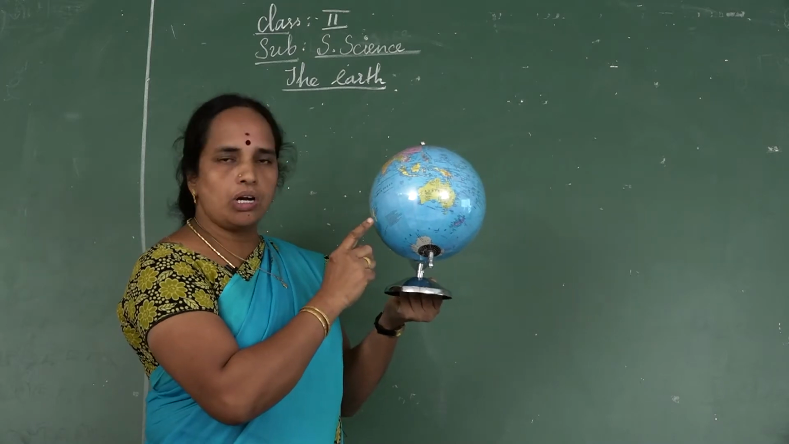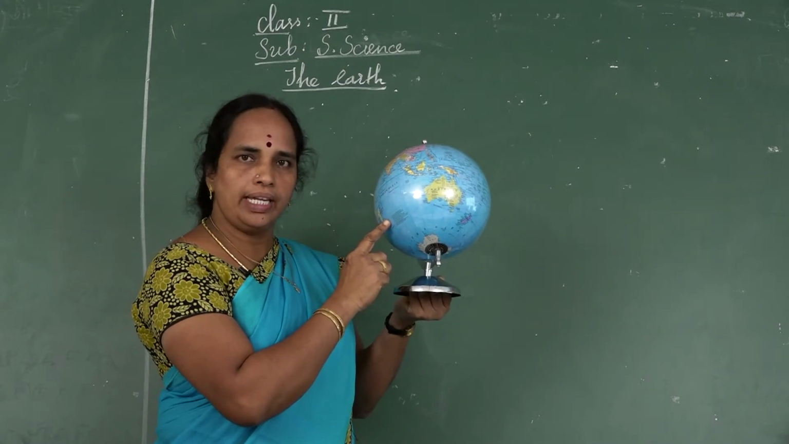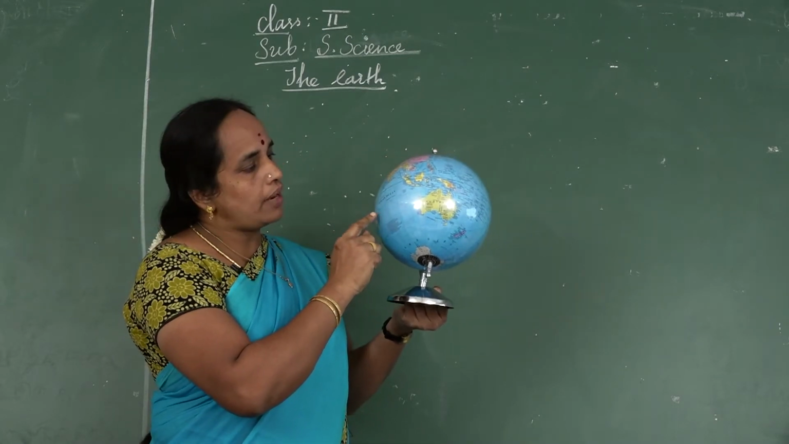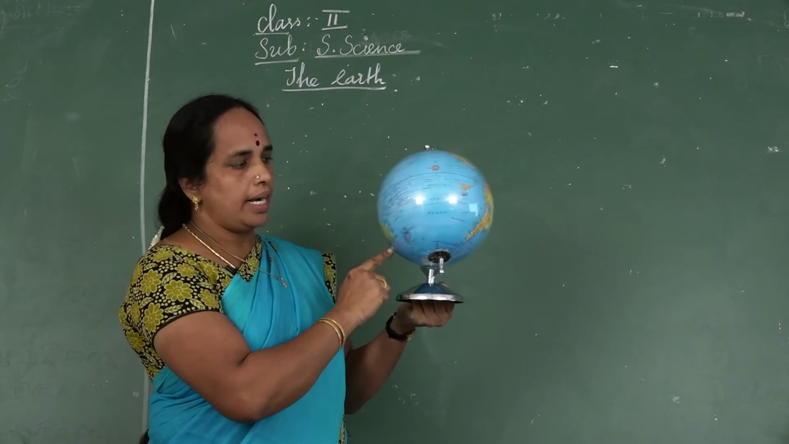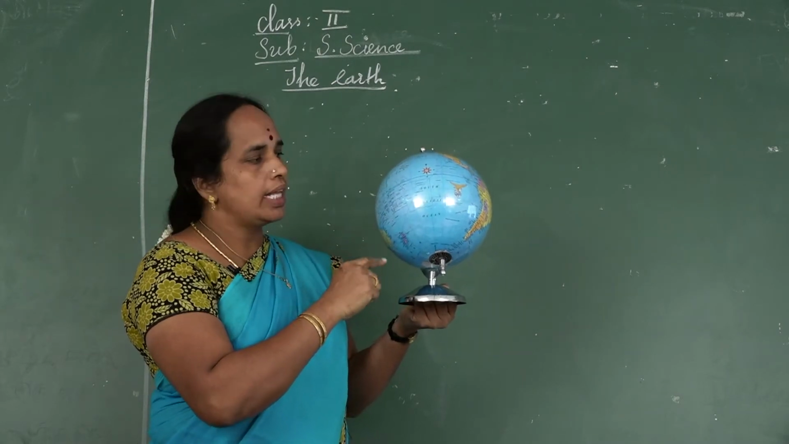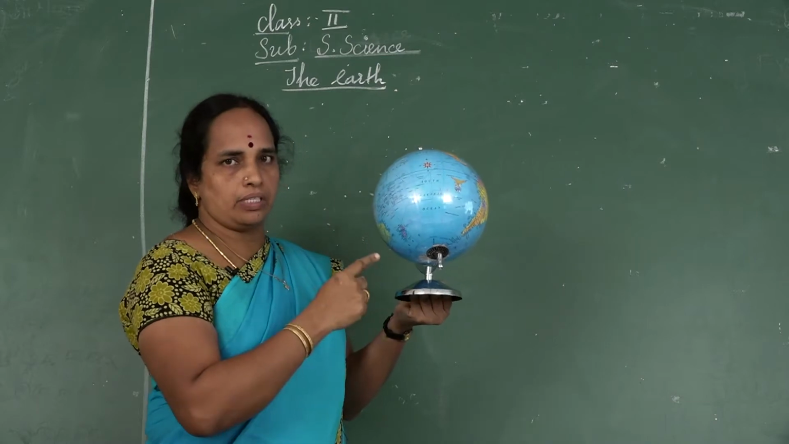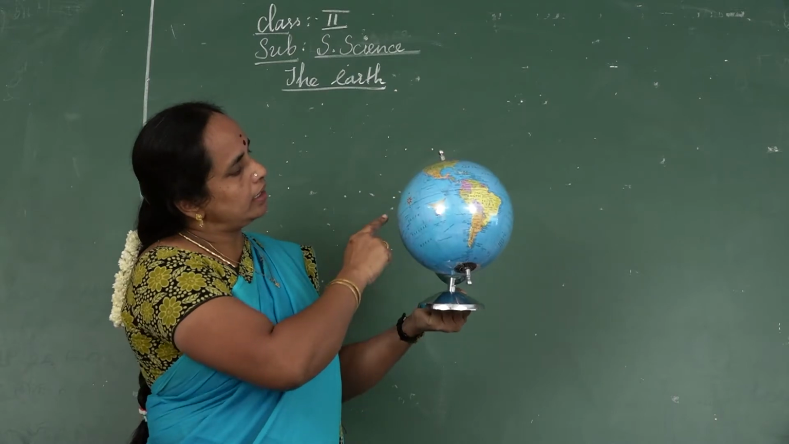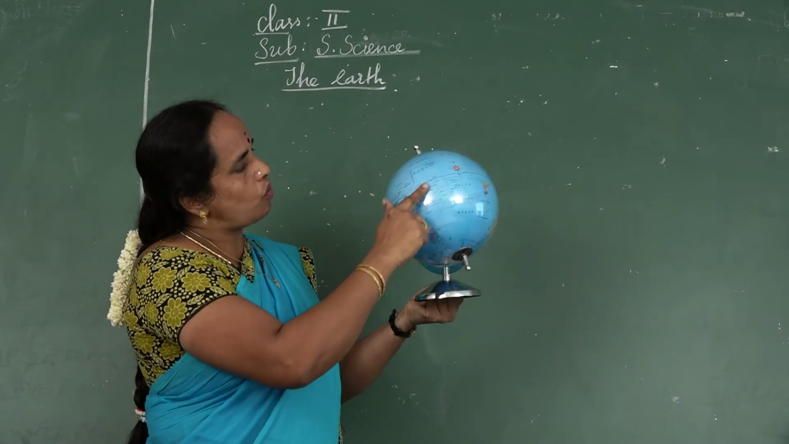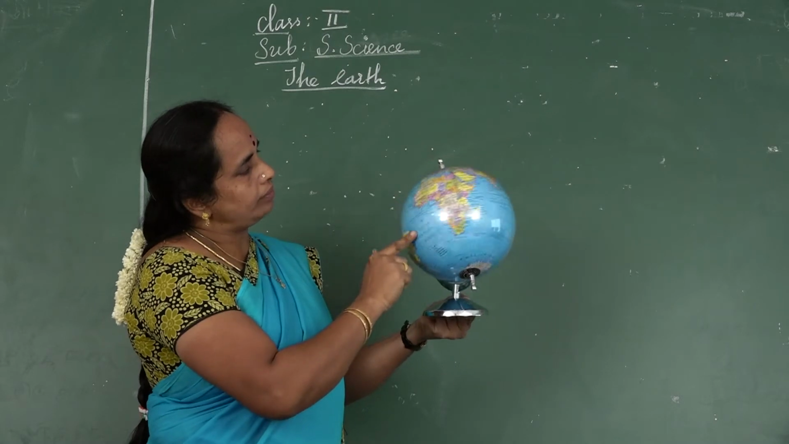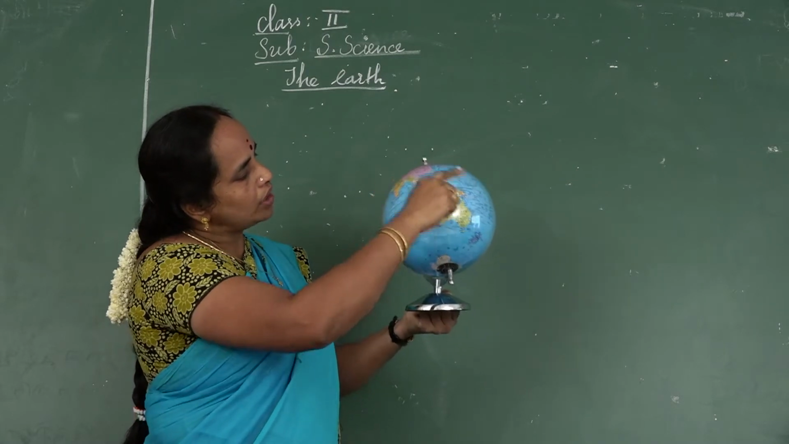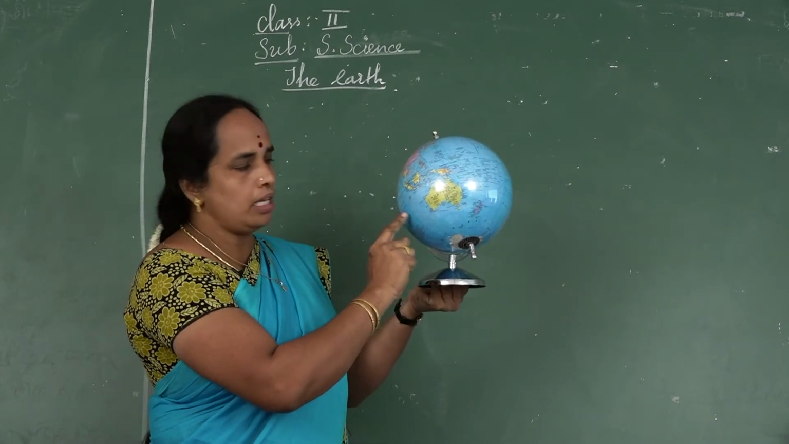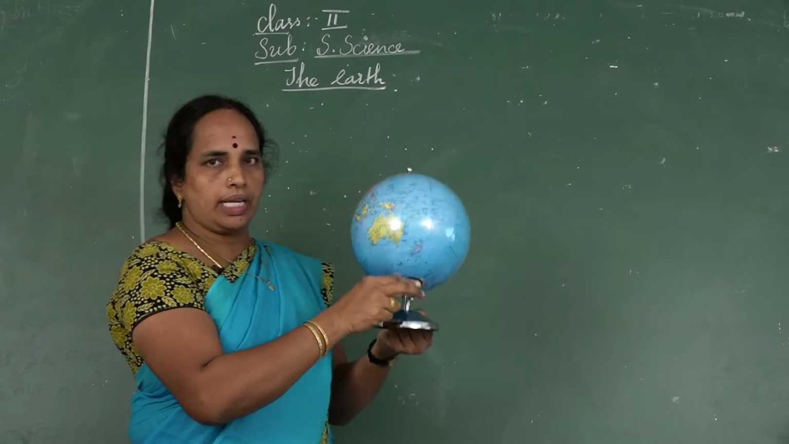The earth is also called the blue planet. Do you know why? The earth consists of 71% water and 29% land. There is more water on its surface, so the earth is called a blue planet. See here, this is blue color. This is water. This is land. Because of the more water on its surface, it looks blue. So this is called a blue planet. Okay.